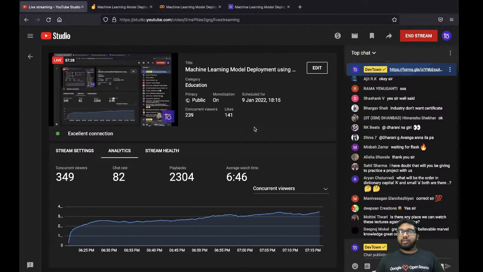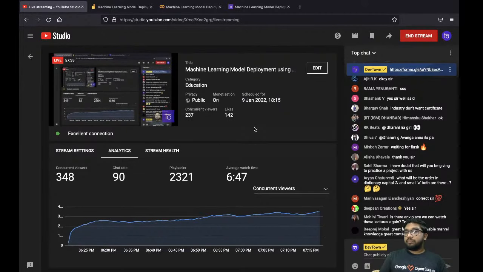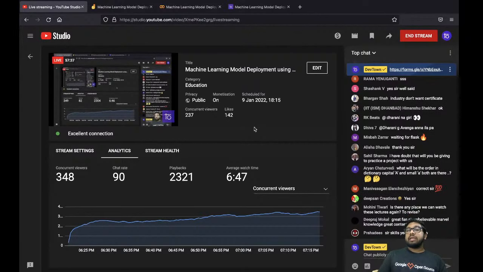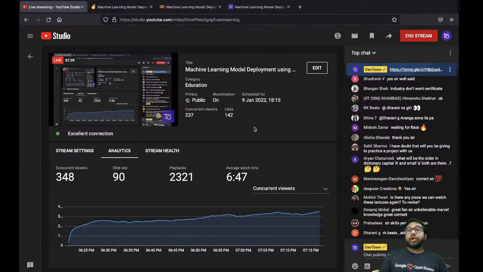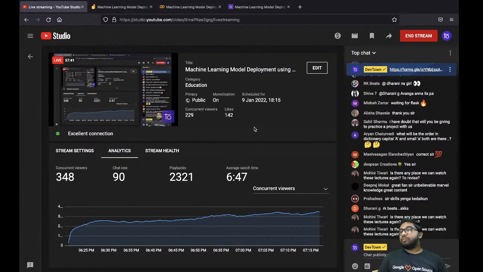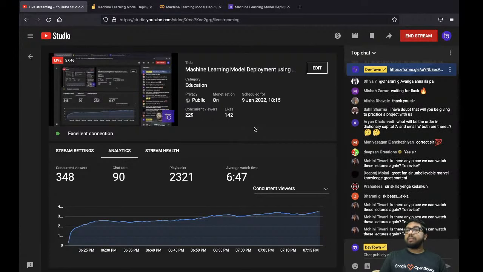Any doubt? What will be the order in the dictionary? Capital A and small a both are there. So precedence will be followed. That means we have capital A and we have small a. According to that, either small a will be given more precedence than the capital A, or vice versa. Okay, so there will be a precedence.